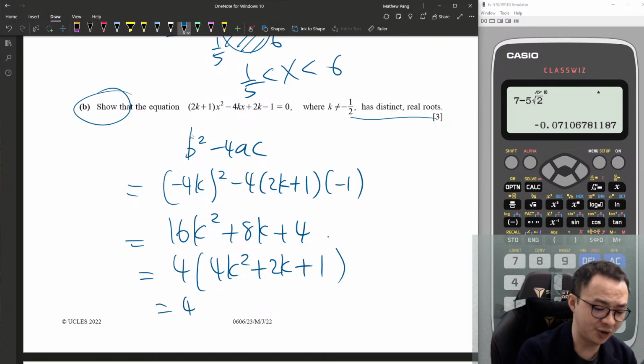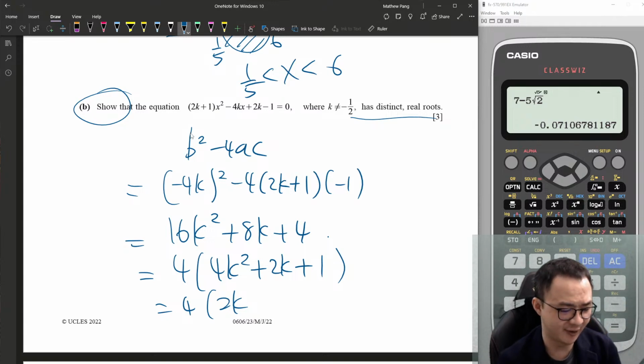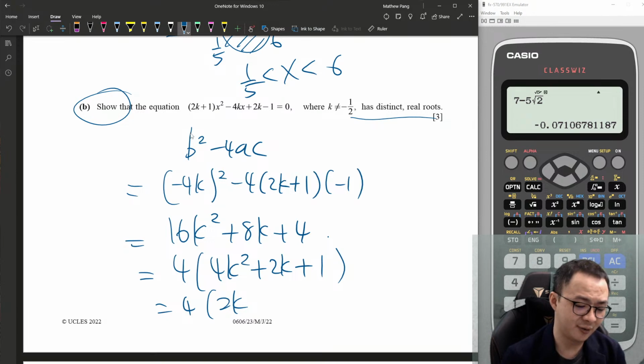So this one I should get something like 2k. Did I make any carry mistake here? 16k squared. Oh, okay, 2k is because 2k plus 1 multiplied squared is 4k squared plus 4k.